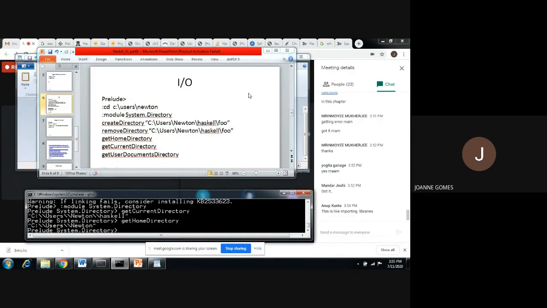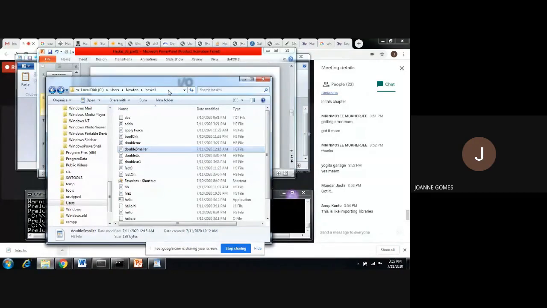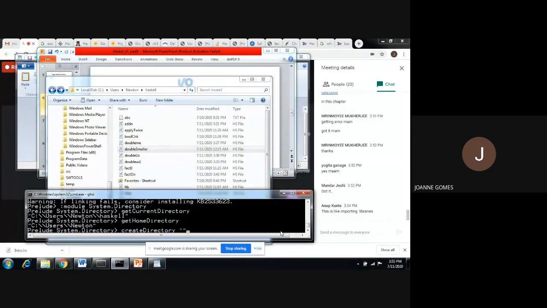So I want to create one folder called foo. Any name you can give there. So I will create a directory. Create directory is the command, followed by the entire path. So I will just copy and paste the path where I want to create the directory. I want to create the directory in Haskell, so I'll copy this path and paste it here. And I will append the name of the directory that I want to create. I'll just keep the same name.